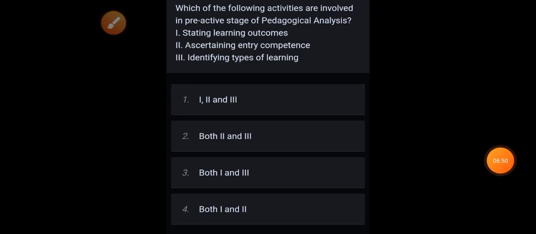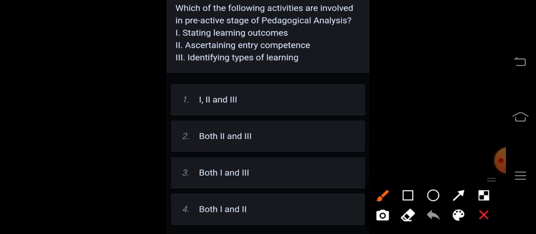Next is, which of the following activities are involved in the pre-active stage of pedagogical analysis? Stating learning outcome, ascertaining entry competence, identifying types of learning. Correct answer is option 1, first, second, and third.